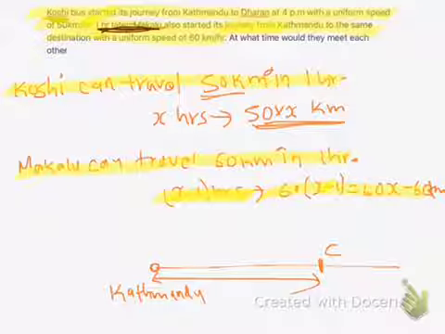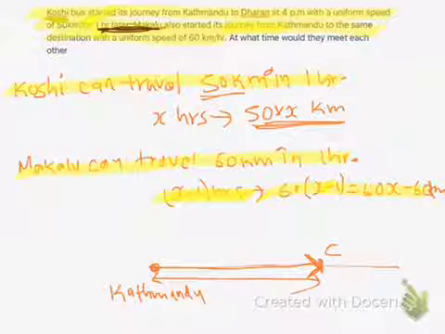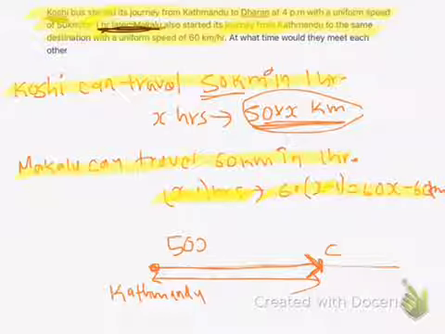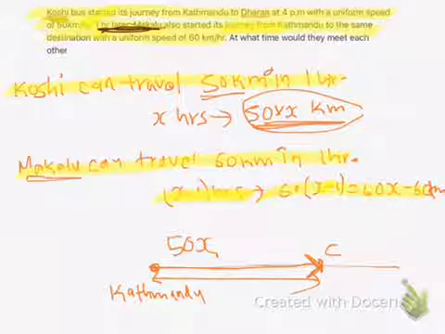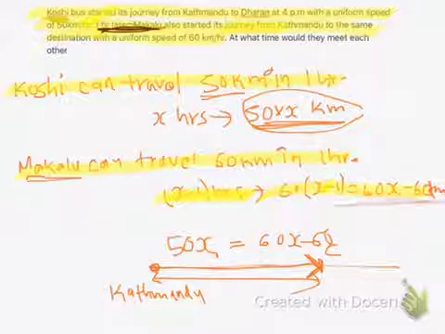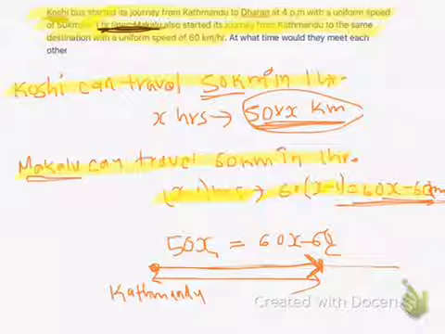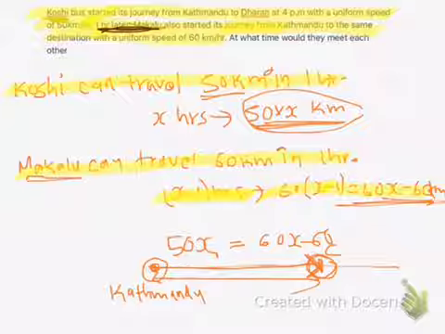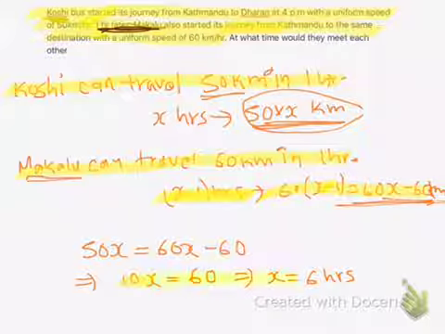We also know that both buses Kosi and Makalu started a journey from Kathmandu and met at point C. It means the distance traveled by the first bus in X hours, which is 50x kilometers, is equal to the distance traveled by the second bus Makalu in X minus 1 hours, which is 60x minus 60. So these two distances must be equal, as the distance between point C and Kathmandu is equal. So on solving, we found the value of x to be 6 hours.